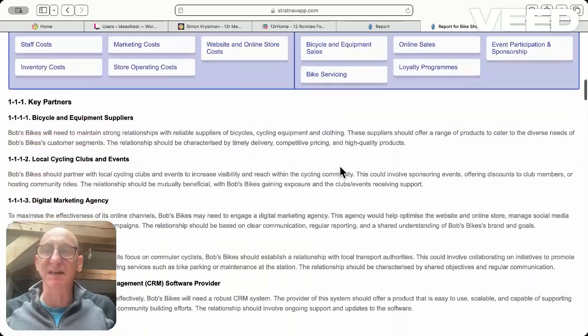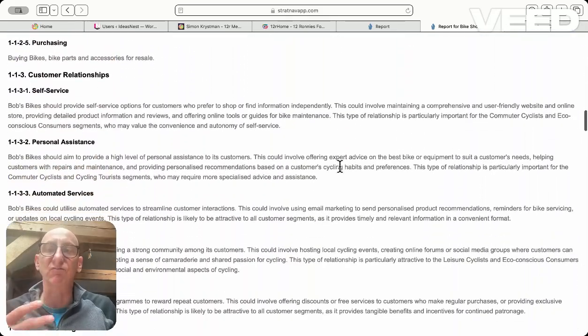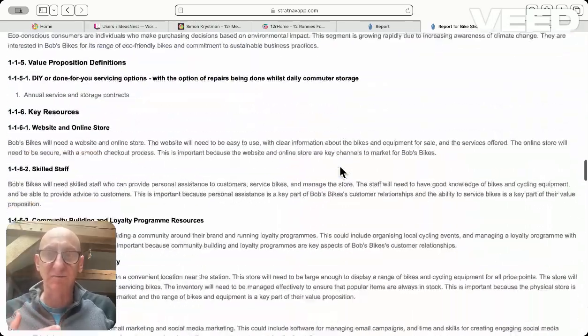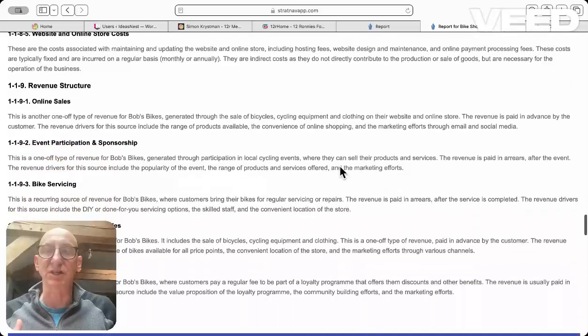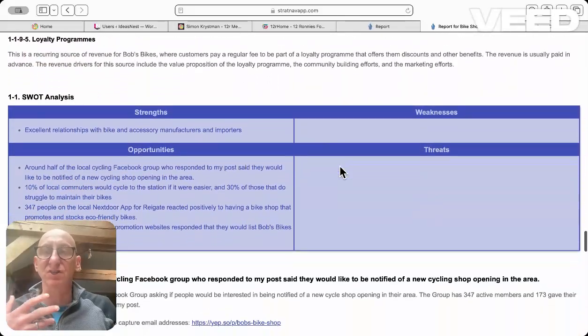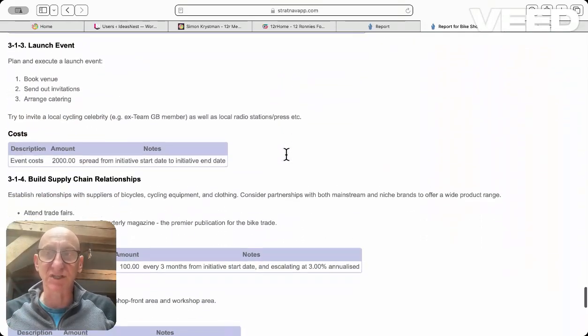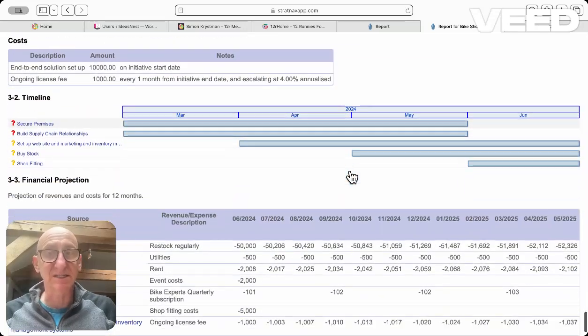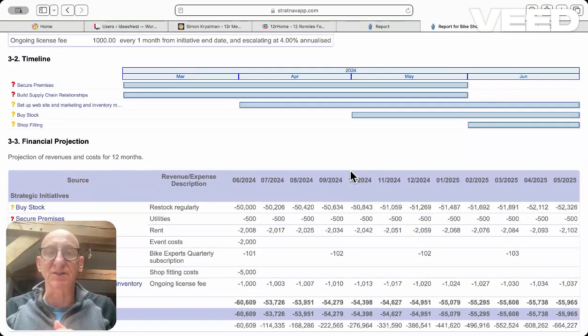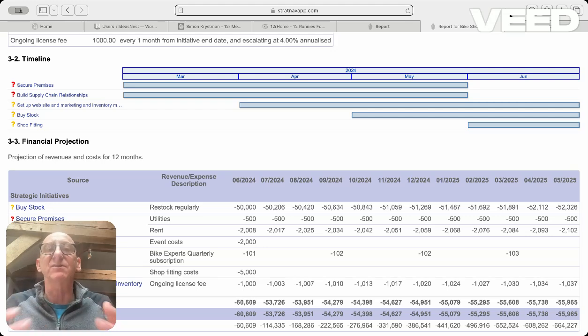The key partners, so it'll go right the way through to all the parts: the value propositions, the revenue structure, the SWOT analysis, as this all goes through, planning, costs, timelines, and of course a financial projection based on costs of the first year. So what we have here now is a strategy board that can be used for the startup, but they can use AI as an assistant. So that's a demonstration of AI-driven entrepreneurship.